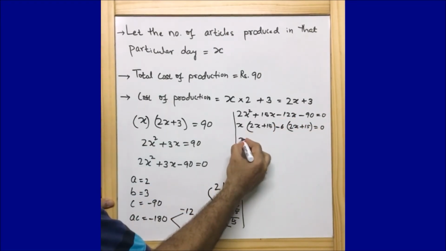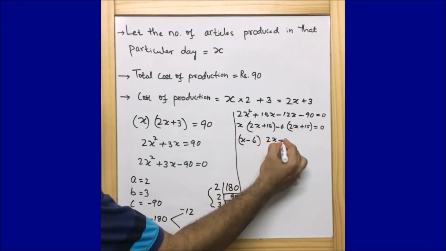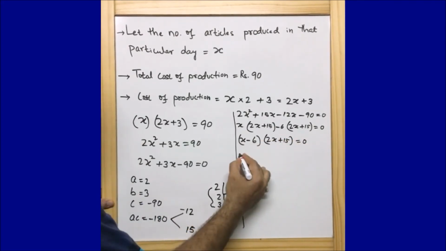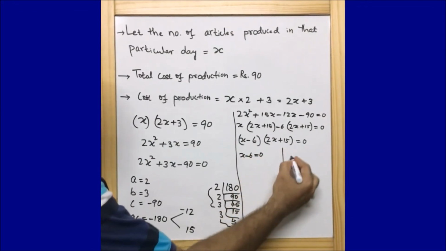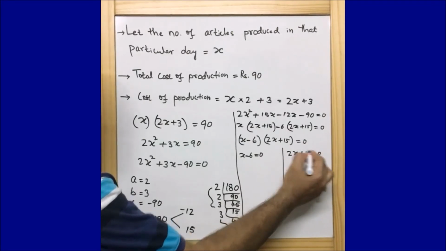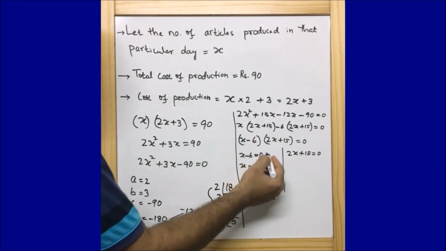That means the two factors that we are able to get are x minus 6 and 2x plus 15 is equal to 0. Or we can say x minus 6 is equal to 0 one part, and the other part is 2x plus 15 is equal to 0. Or I can say x is equal to 6, just moving minus 6 to the right side.